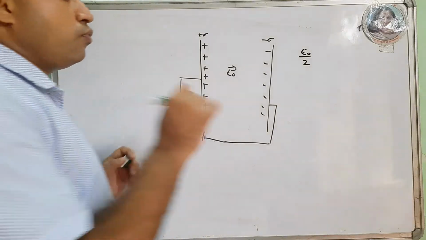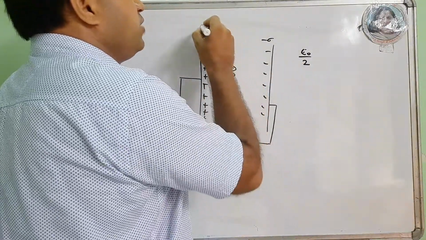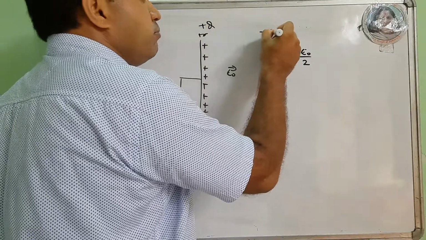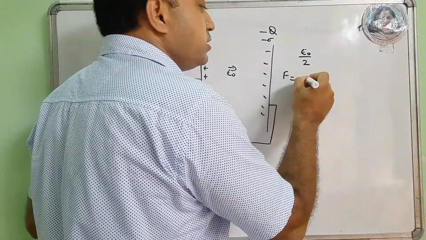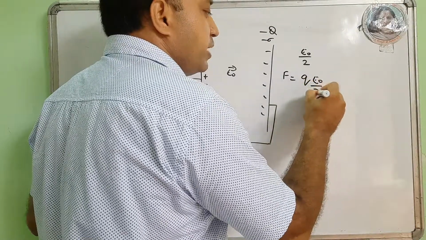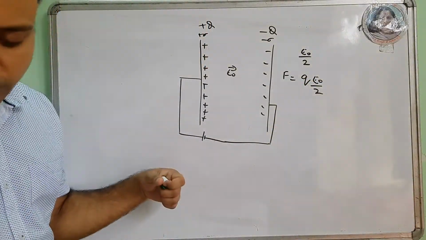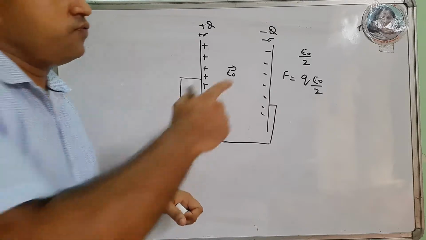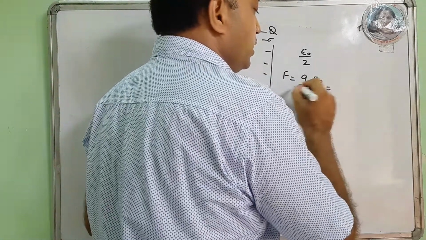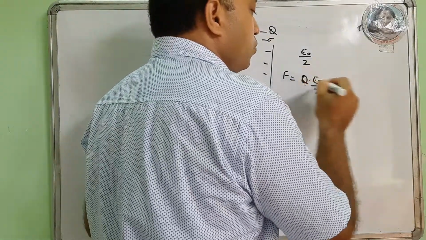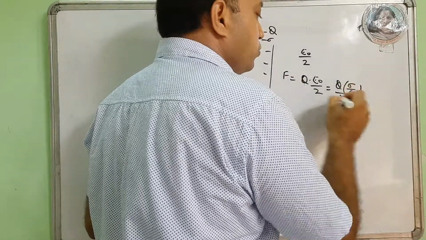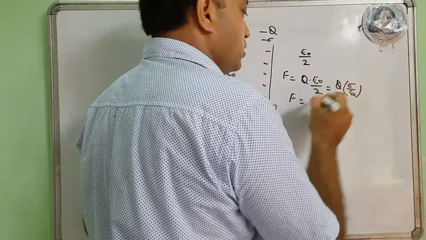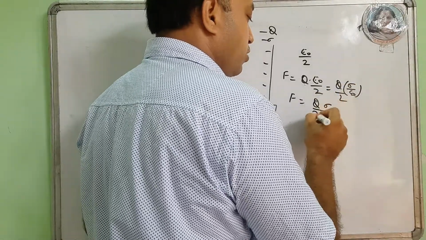Calling the charges plus Q and minus Q, the force experienced by each plate is Q E naught by 2. With E naught as sigma by epsilon naught, F is Q sigma by 2 epsilon naught.